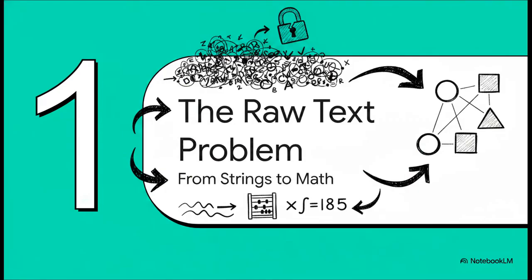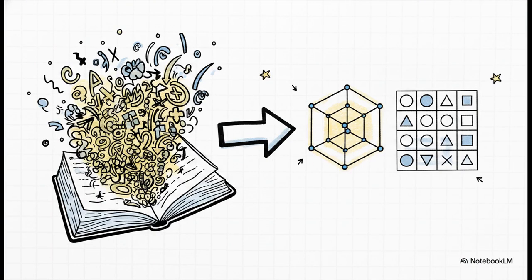Section 1, the raw text problem. Moving from text strings to math. This right here is the core barrier every single text mining algorithm faces right out of the gate. So here's the golden rule of natural language processing. Text mining algorithms absolutely cannot process raw text strings directly. It is literally impossible for them. If you hand a machine a raw sentence, it's basically like handing a human a book written in an entirely alien language with absolutely no dictionary. To make language computable, the text absolutely has to be translated into structured mathematical representations. Simply put, we have to turn words into numbers.